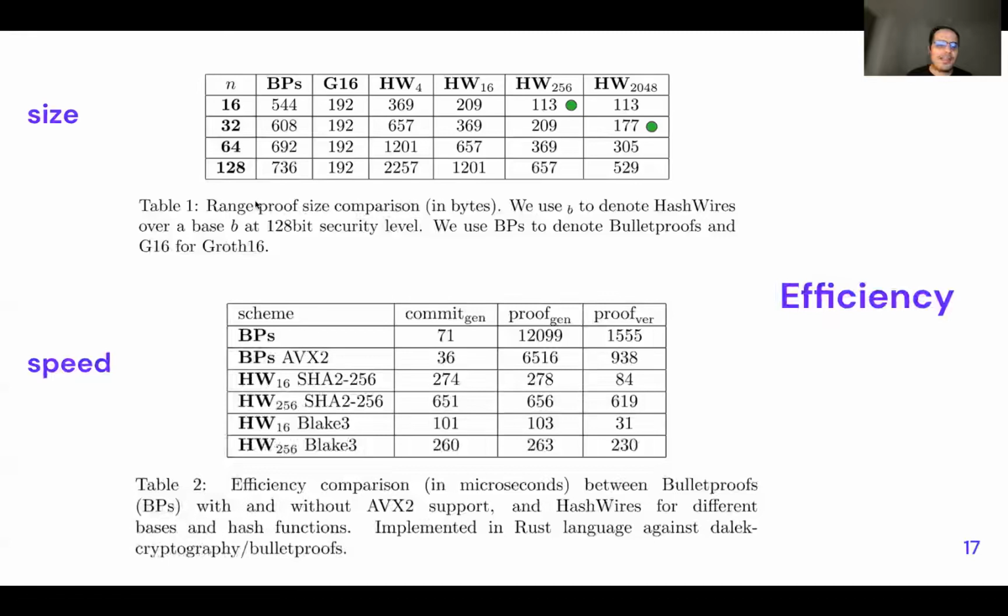Another benefit is speed, because we're implementing this in Rust, and we have a great implementation of Bulletproofs, even with vectorized instructions, AVX2. And we realized that HashWires is a lot faster, especially on proof generation. Something that takes 12 milliseconds for Bulletproofs takes 100 microseconds in HashWires, with a basic setup where the length of the chain is up to 16.